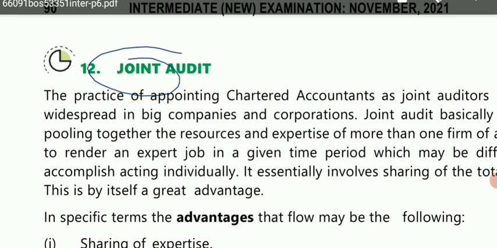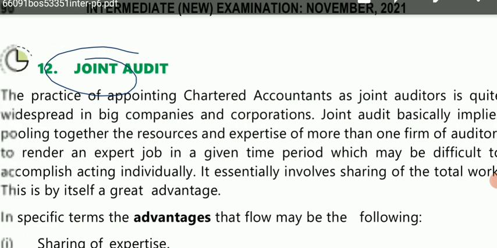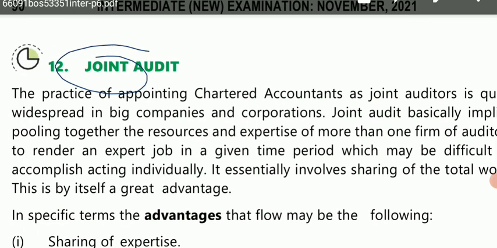Okay, so joint audit, the practice of appointing chartered accountants as joint auditors is quite widespread in big companies and corporations. Now, if less work is to be audited, only one auditor can complete the audit of that particular organization. The organization just hires one person as the auditor, and he along with his engagement team, or the firm hires any audit firm, and that particular audit firm goes for the audit for that organization, and the audit work is done.